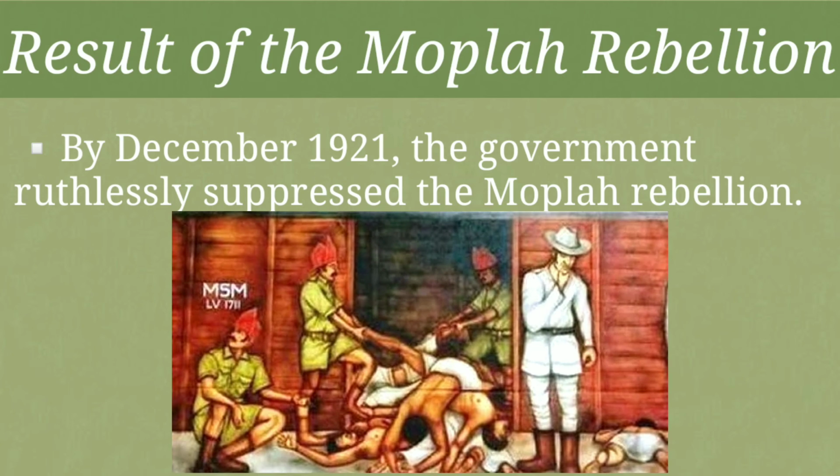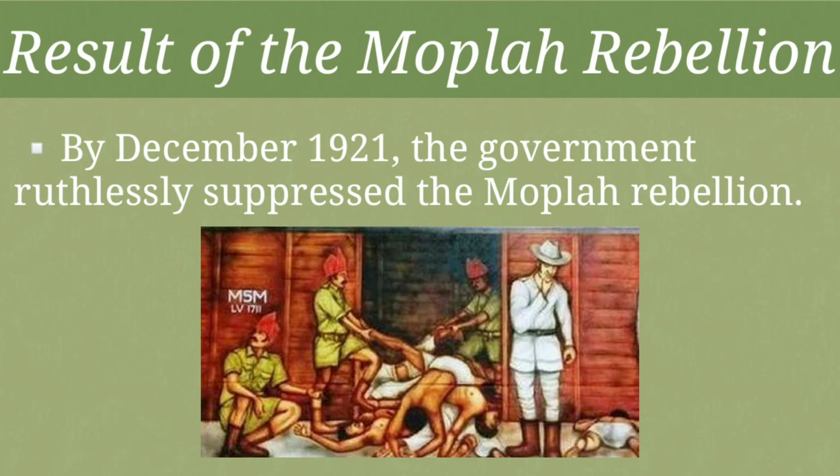Children, by the end of the year, that is by December 1921, the government ruthlessly suppressed and crushed the Mappila rebellion.